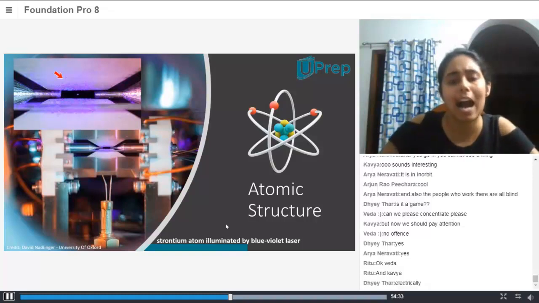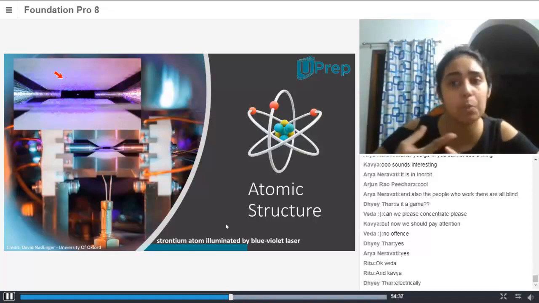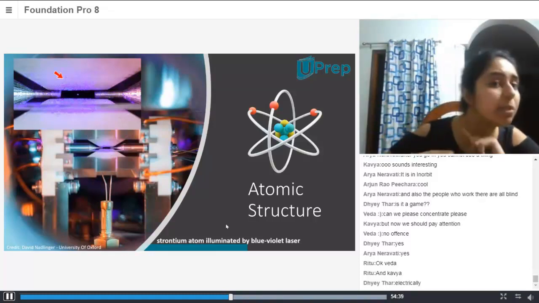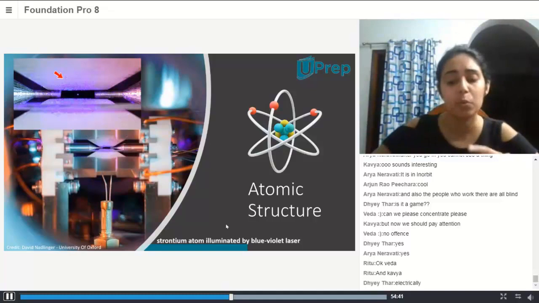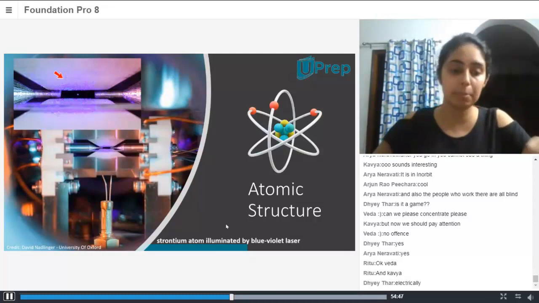So how is it possible that we still haven't seen electrons, protons, and neutrons? We've only been able to isolate the atoms. With all this technology, after so many years, we've finally been able to capture this picture.